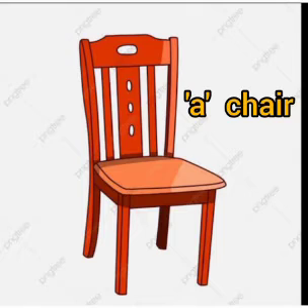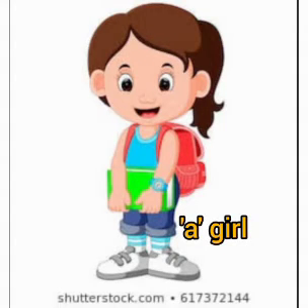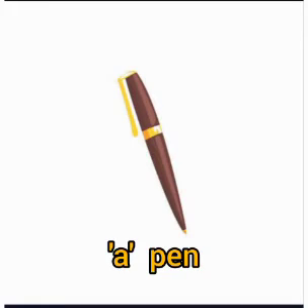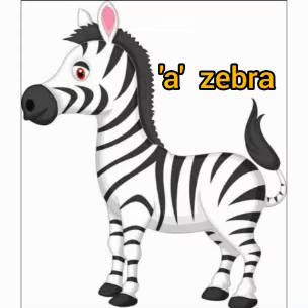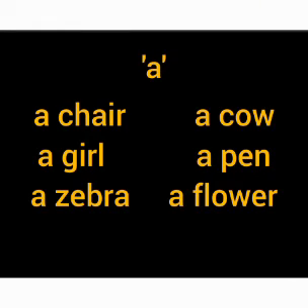In the same way, the words chair, cow, girl, pen, zebra, flower start with a consonant sound. So, we add the article a before them.